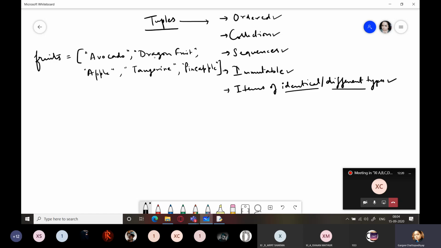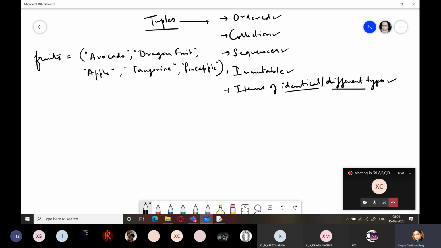So you can see this is a small tuple. Sorry, I have used the wrong delimiters here. It will be round brackets. So you can see this is a tuple fruits which contains identical elements. Not because they all are fruits, but because they all are strings.